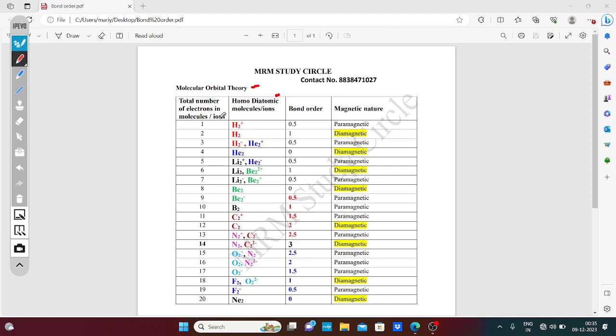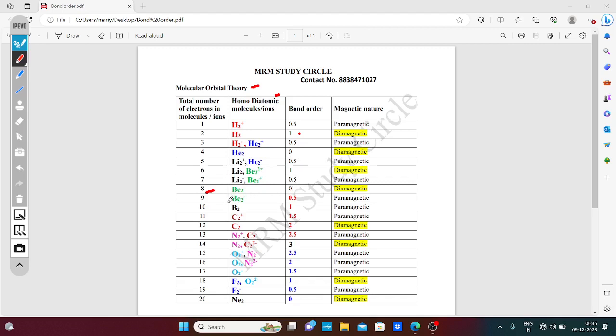So here there are 20 electrons, the total number of electrons in the table. There are 10 atoms and ions given, and the bond order and magnetic nature are given. So here, bond order is not more than 1 up to 8 electrons. See, 1 electron in the molecule, bond order 0.5, 2 electrons 1, 3 electrons 0.5, 4 electrons 0, 5 electrons 0.5, 6 electrons 1, 7 electrons 0.5, 8 electrons 0.